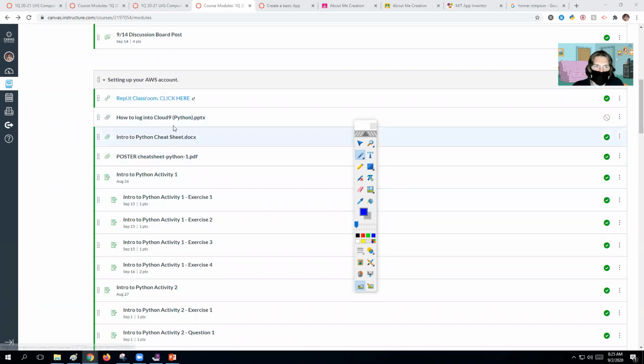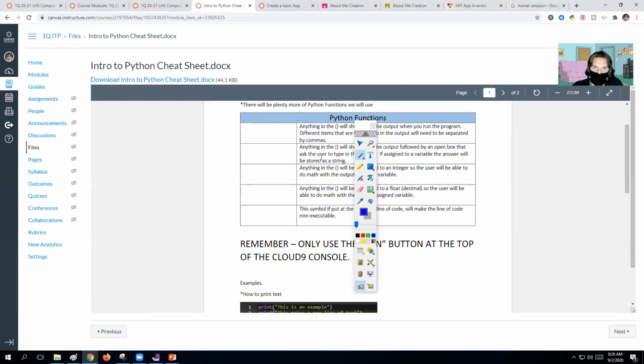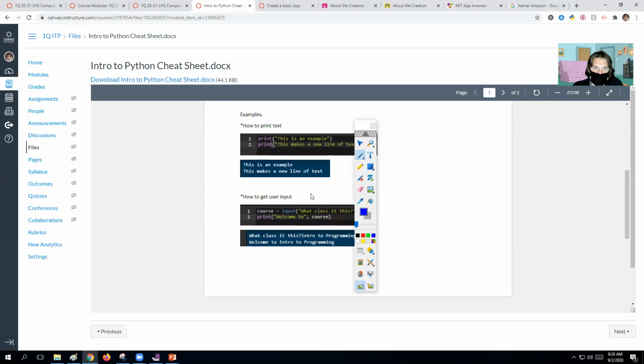Now, just to let you guys know, anytime we're in Python, it might not be a bad idea to look at this Python cheat sheet. This will help you out if you have any problems understanding how to do the commands.